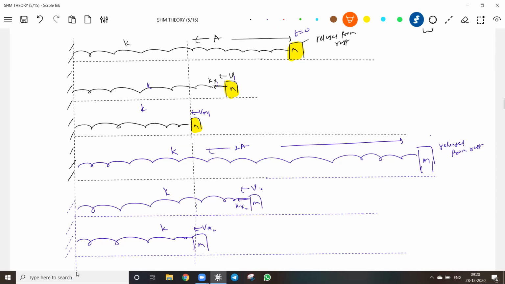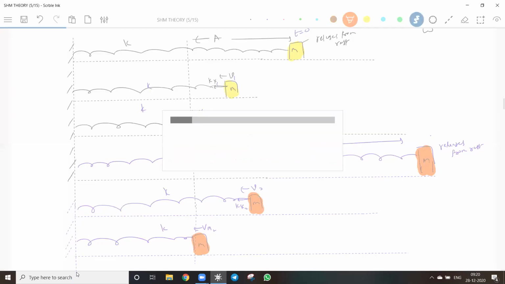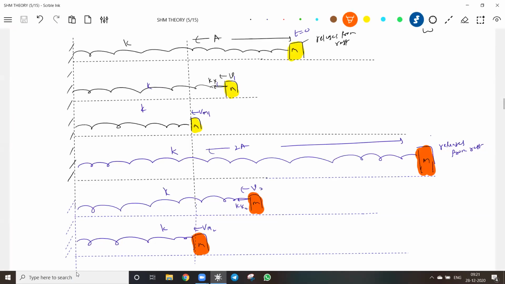The spring constant is the same. There's another block. The only thing is the amplitude is given different. So what do you mean by amplitude? How much you pull the spring. Now tell me, at t equals 0, I release both, no? I already discussed that time period is independent of amplitude of oscillation; I'm just trying to give some explanation. What is the time it will take to reach the mean from the extreme? Because it is released from rest, this will be the right extreme and this will be the mean. Will both blocks take the same time to reach the mean position?